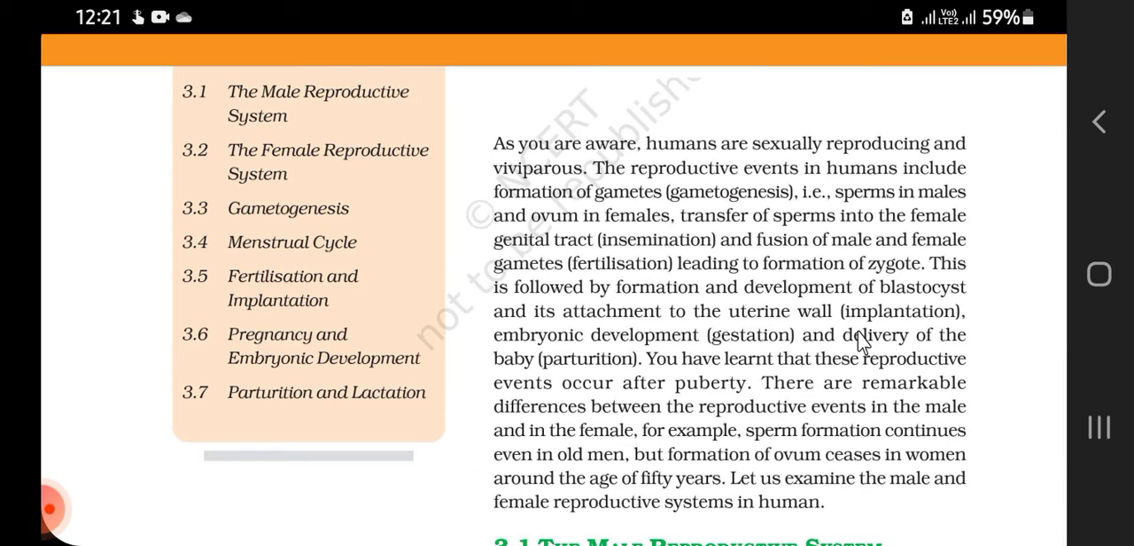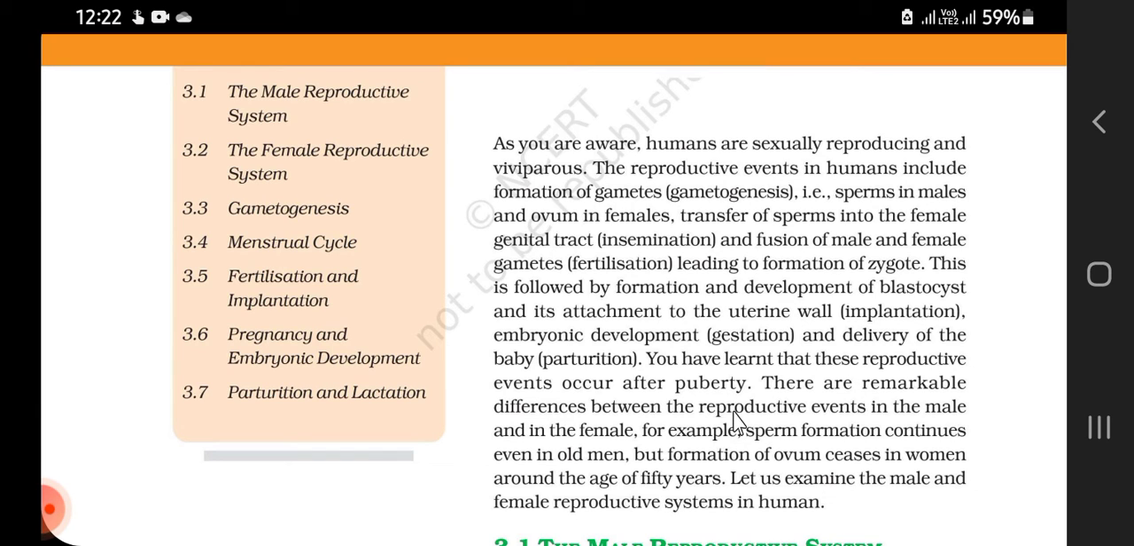After that, embryonic development takes place, and the process of embryonic development is called gestation, and the delivery of the baby is known as parturition. You have learned that these reproductive events occur after a person attains the age of puberty.